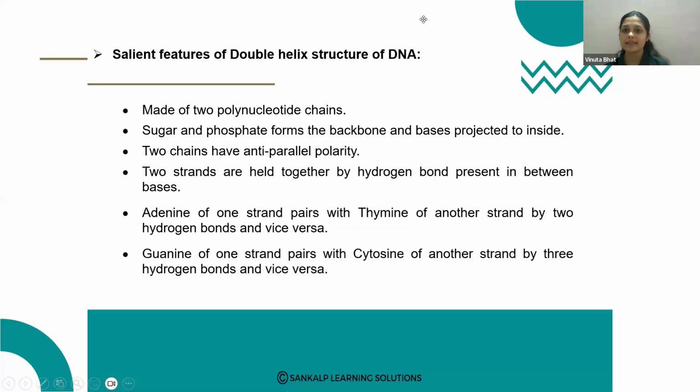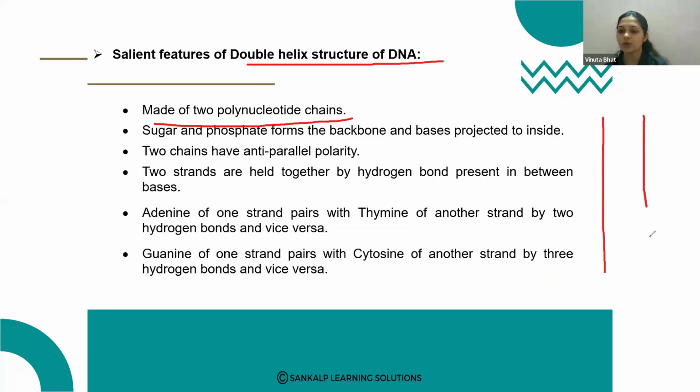Let us see the salient features of the double helix structure of DNA. Here, the DNA is made up of two polynucleotide chains. I will draw like this. This is one polynucleotide chain, where nucleotides are joined, and here another polynucleotide chain. Sugar and phosphate form the backbone and bases project to the inside.